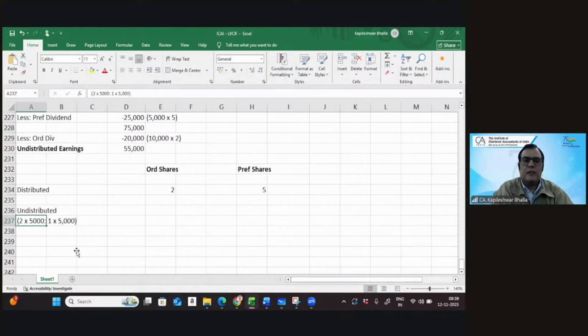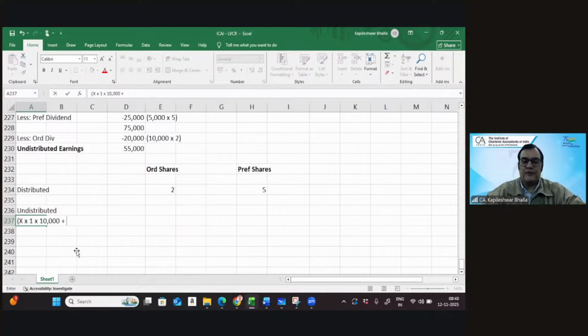So maybe we can do it like this. I think it's better to put it like this: you are going to give a dividend of X rupees, that is X into 1 rupee into, there are how many ordinary shares? 10,000.